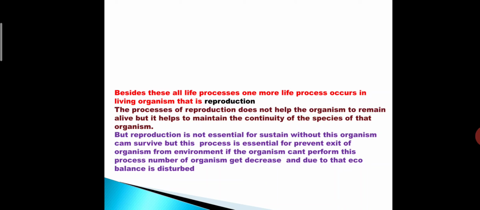We know the definition of reproduction: each and every organism has a capacity to regenerate, to reproduce its own kind. The process of reproduction does not help the organism to remain alive, but helps to maintain the continuity of the species of that organism.